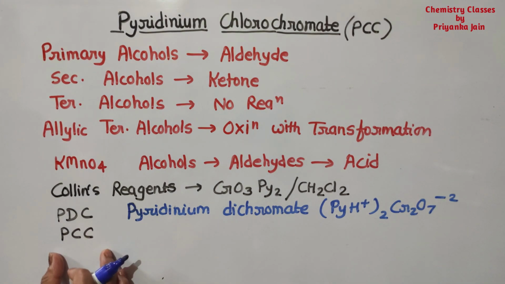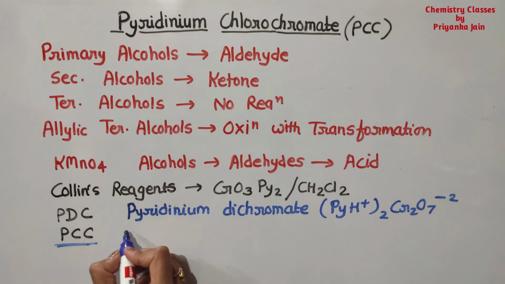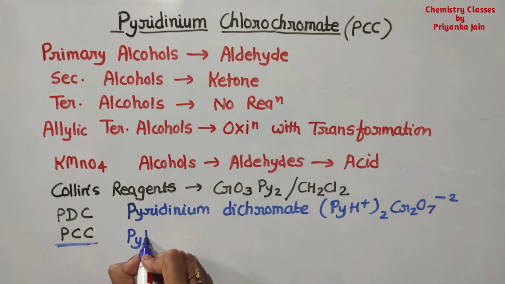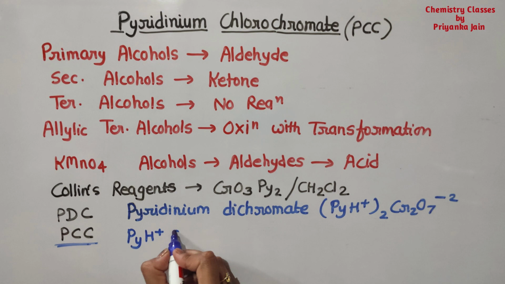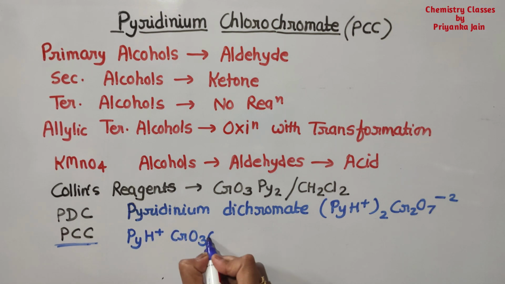The next one that we will study here is PCC. PCC is called pyridinium chlorochromate. And what is its structure? In short form we can write it in this manner: PyH+ CrO3Cl-.